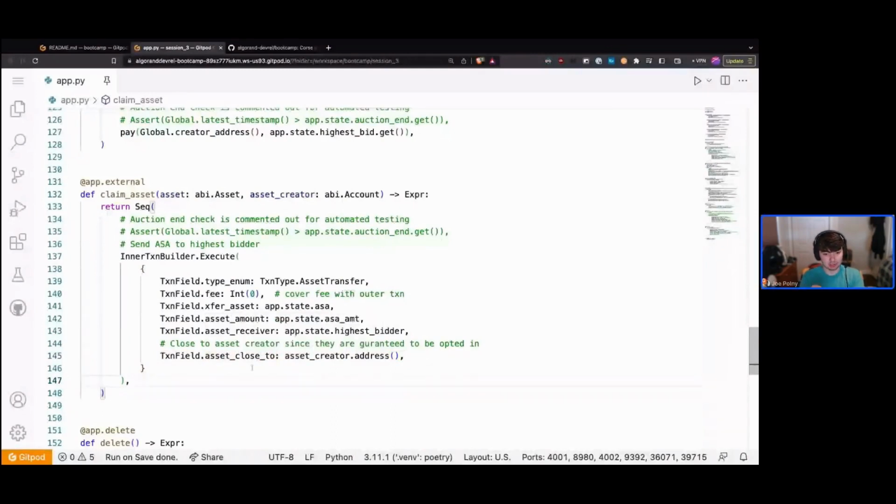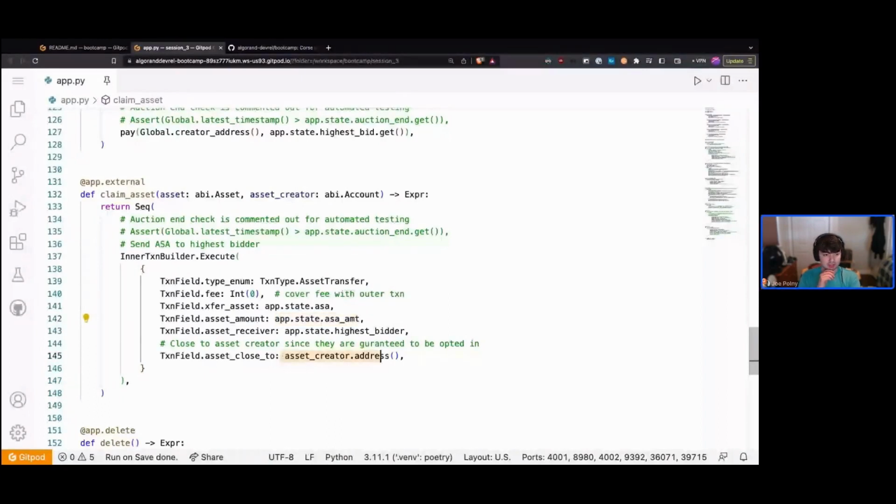And the reason we're doing this is twofold. One, if we're auctioning a fungible asset, what we want to do is make sure that the contract doesn't have any of that fungible asset left over. So the amount we're sending is the ASA amount, and that's the amount that we start the auction with. What if throughout the duration of the auction, someone accidentally sends it some additional tokens? Then that amount won't get sent to the winner. Instead, it'll just be sent back to the asset creator.